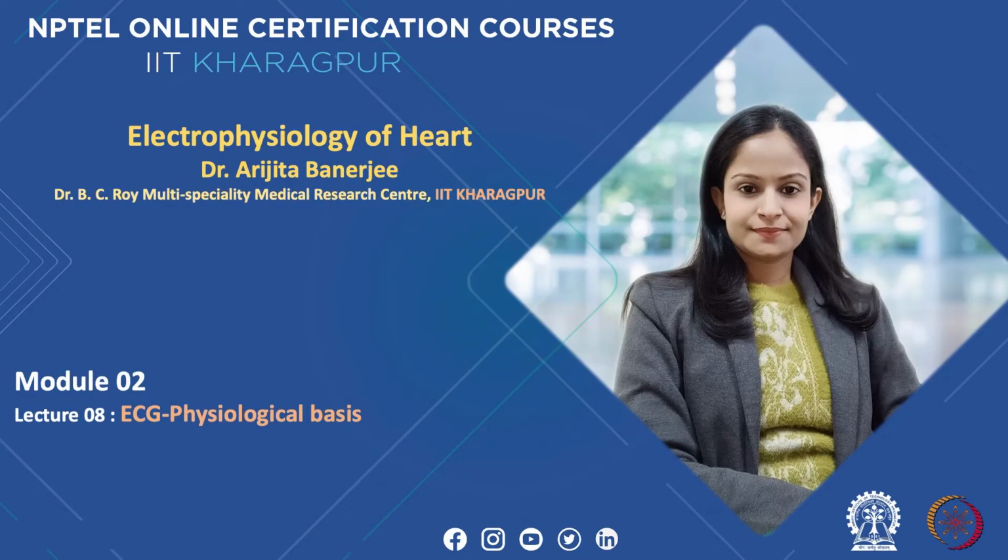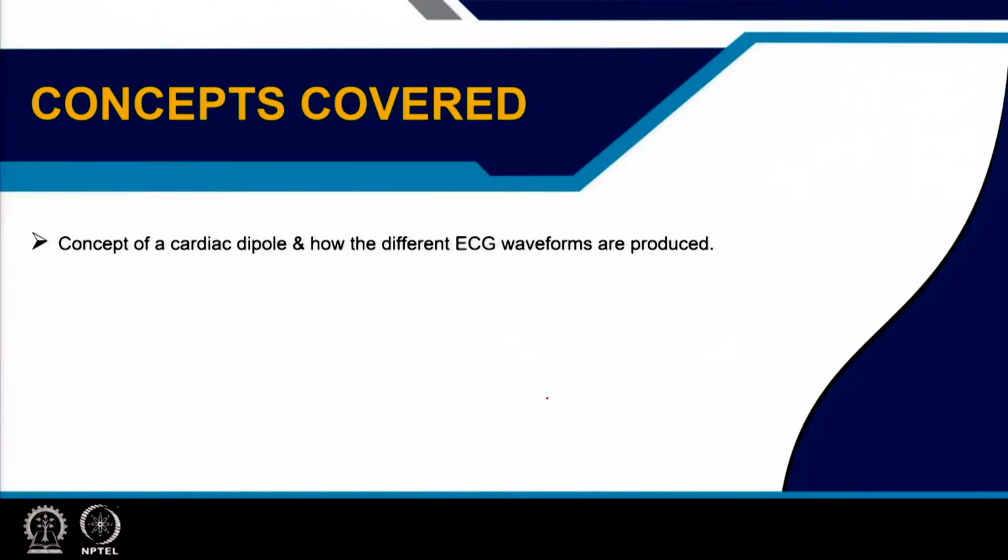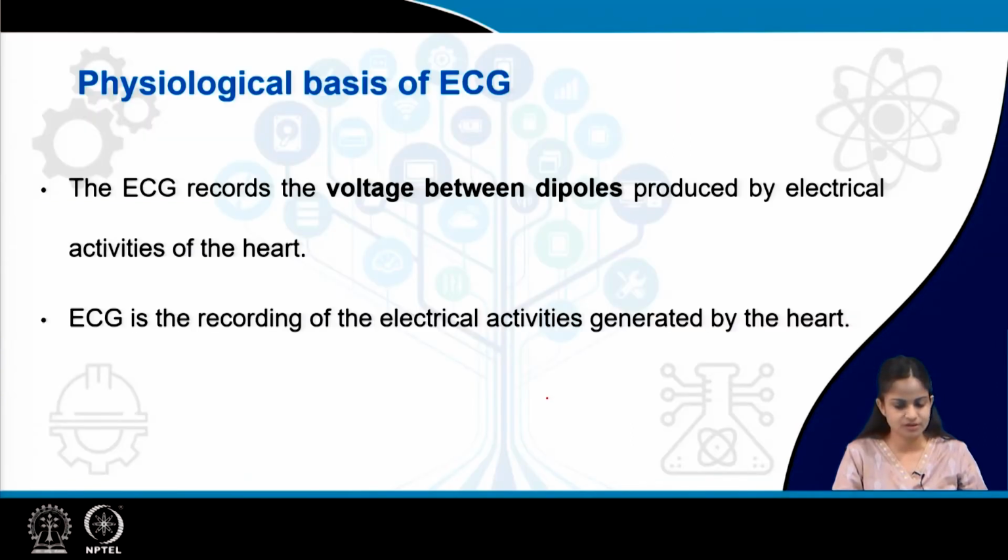Hello everyone. So today we'll start our first topic of ECG or electrocardiography. We'll discuss the physiological basis of electrocardiography. The concepts we will cover are the concept of a cardiac dipole, how these dipoles are formed in the heart, and what the different ECG waves are, particularly how these ECG waves are formed. We will discuss the technical aspects and how it is interpreted, along with the abnormal ECGs, in other lectures. Today we will discuss only the physiological basis of electrocardiography.